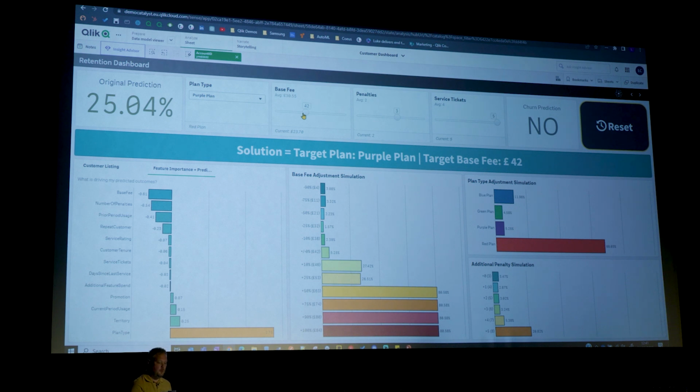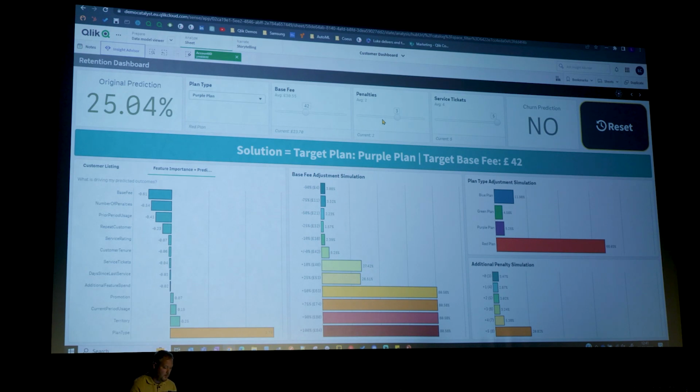We have confidence in the model, we've switched them up to a much better plan, we've increased the base fee, and in fact, even with 3 penalties, they're still not likely to churn. There's a chance they do get high call and text allowance on that plan, but even if they go above, even at 3, they're not likely to churn. And that's it, that's just 3 customers. I could sit here for hours, and I do at home, by the way, playing with these scenarios and different options.